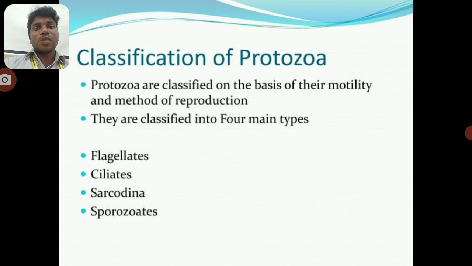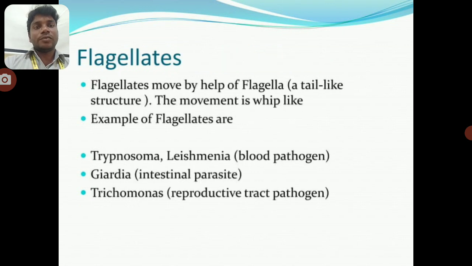The classification of protozoa: flagellates, ciliates, sarcodina, and sporozoa. The flagellates move with the help of the flagella, a tail-like structure, movable in a sweeping manner. Examples of flagellates are Trypanosoma and Leishmania, blood pathogens, Giardia, an intestinal parasite, and Trichomonas, a reproductive tract pathogen.